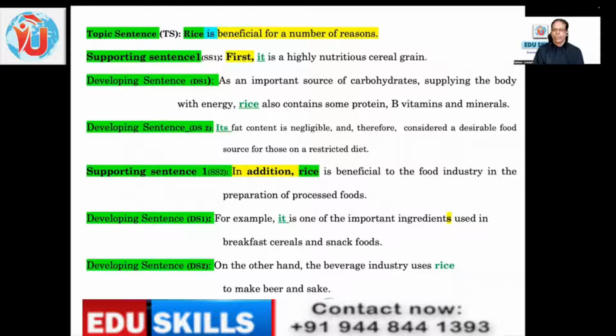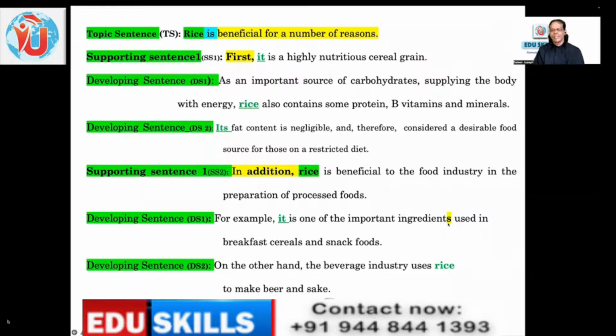For example, it is one of the most important ingredients used in breakfast cereals and snack foods. Here I have just given an example explaining this. Rice is beneficial for the food industry. That example is given, so illustrating or giving evidence here. So it again refers to rice, which means every sentence repeats the keyword, and it should.